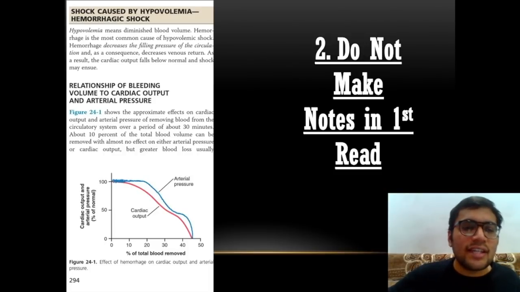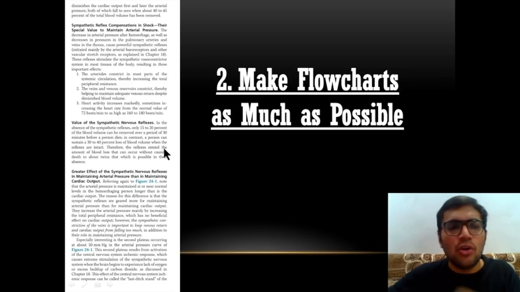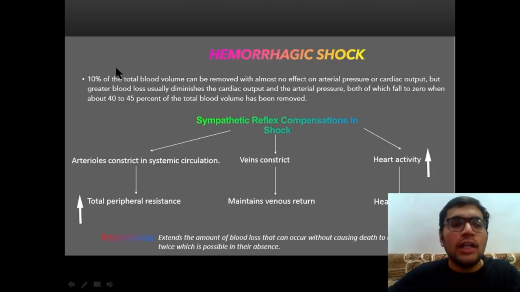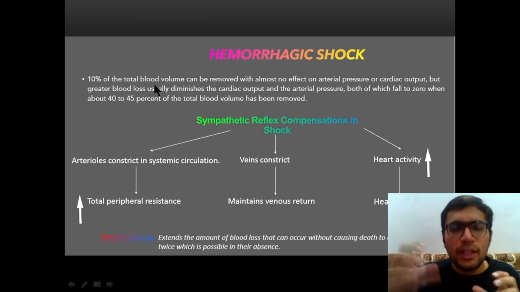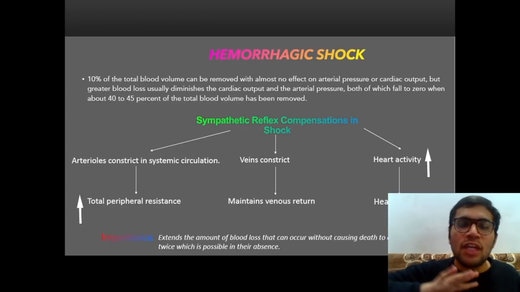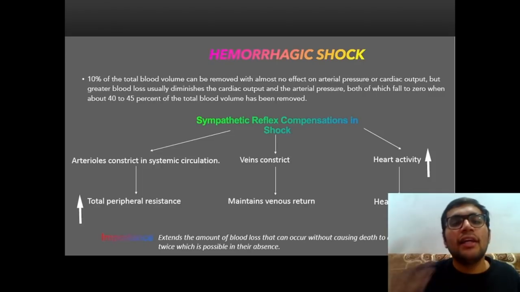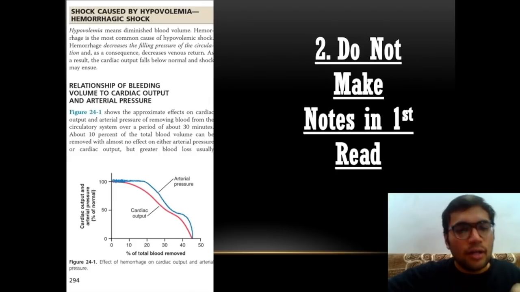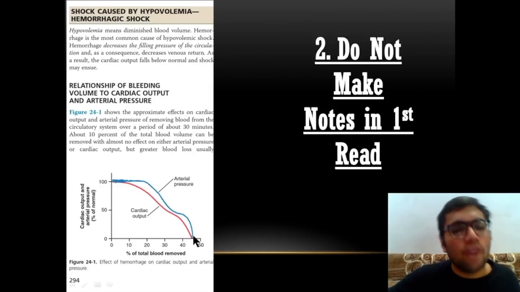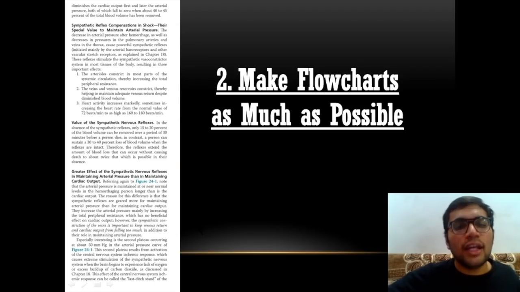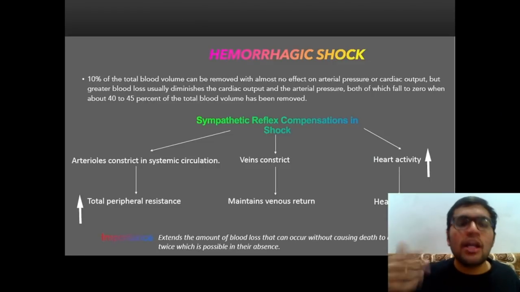Now this text is giving some values, that this much percent of blood. I have modified it into simple reasons. The whole gist of the graph is this much: if 10% of the blood volume is removed, there will be no effect. But whenever a large volume of blood is removed, then there will be an effect. And that is what is shown in the given graph, okay? So you need not worry about that. This is the percent of total blood removed, and then you can see the values of cardiac output are falling. So this is how you will modify it and make it very easy, and don't fear the graphs, okay?